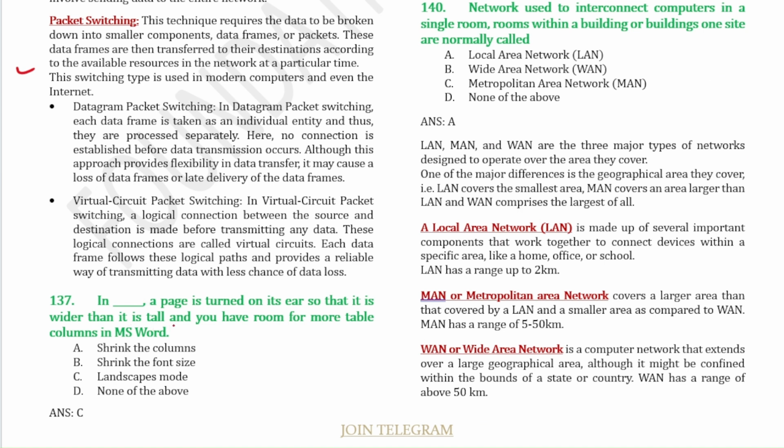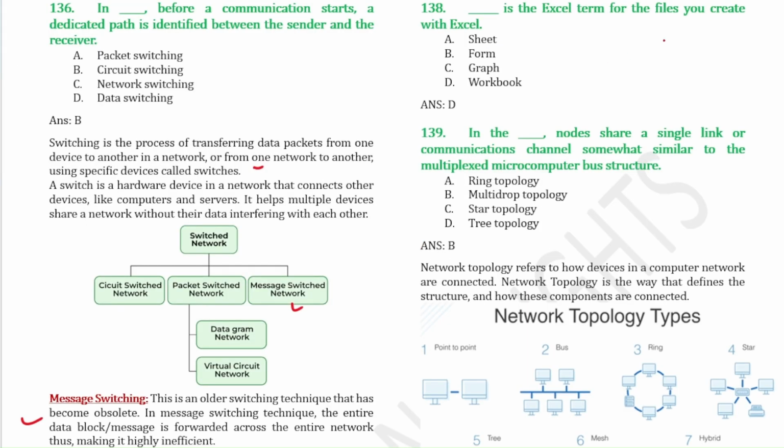Next question: in dash, a page is turned on its ear so that it is wider than it is tall, and you have room for more table columns in MS Word. So that is landscape mode. In Excel, the term for files you create is called a workbook. In dash, nodes share a single link or communication channel, somewhat similar to a multiplex microcomputer bus structure. So that is a multi-drop topology.